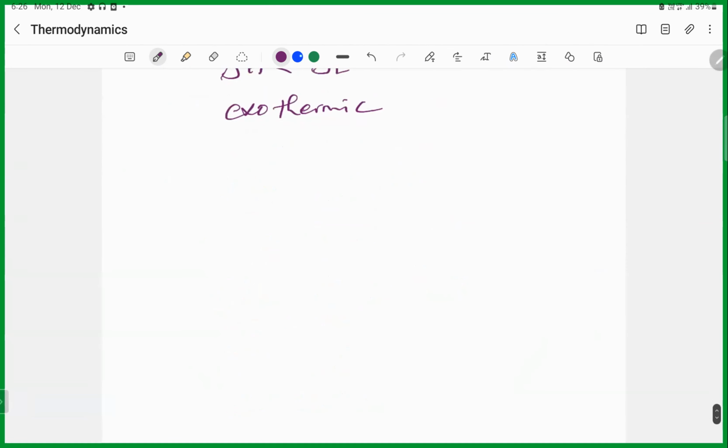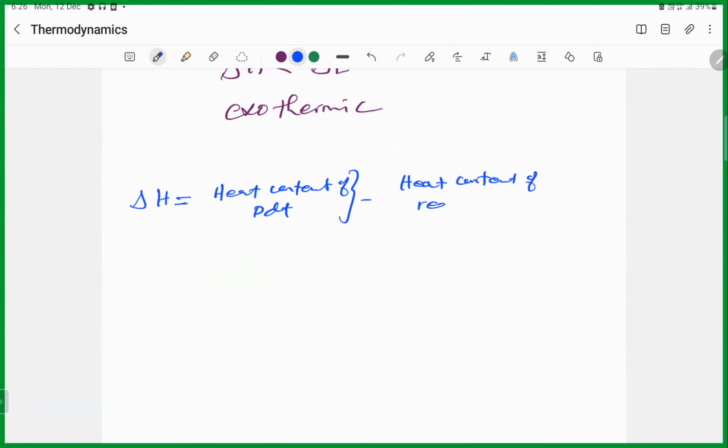One more point I would like to add: delta H equal to heat content of product minus heat content of reactant, so HP minus HR. If it is exothermic, which should be more, HR or HP? When delta H is negative, it is exothermic.